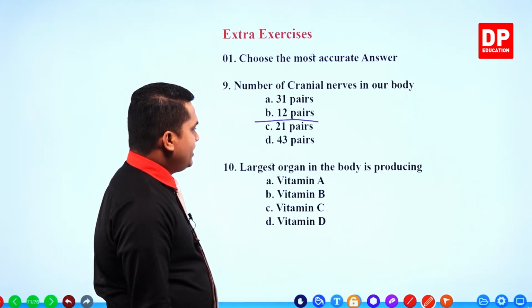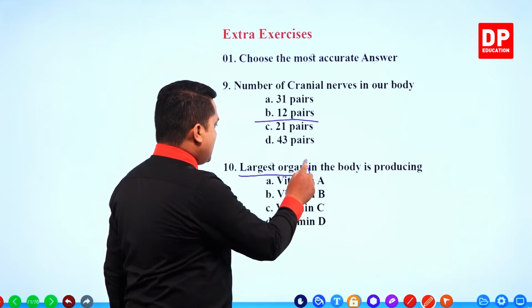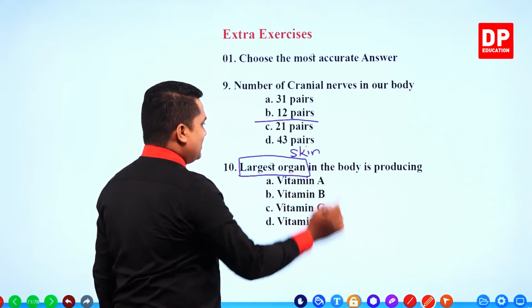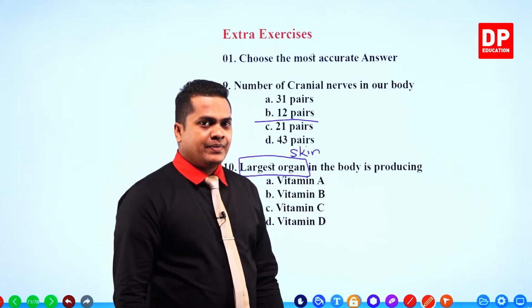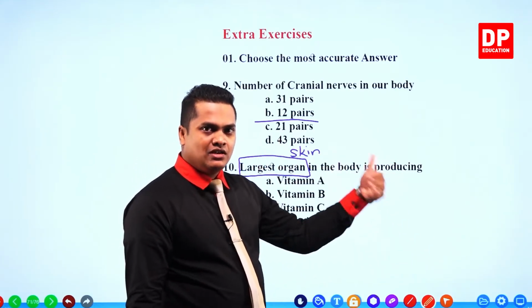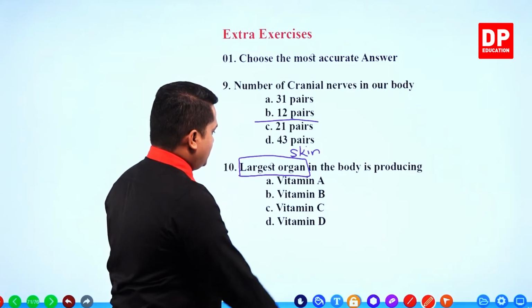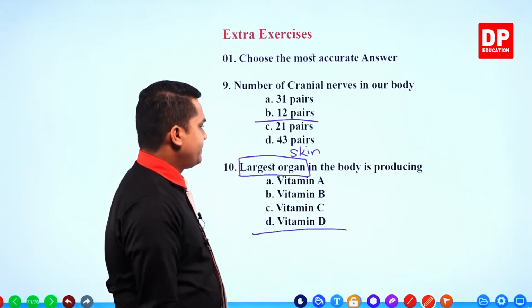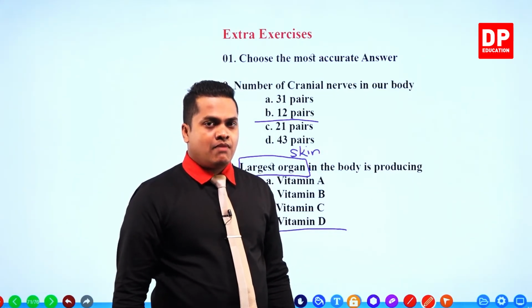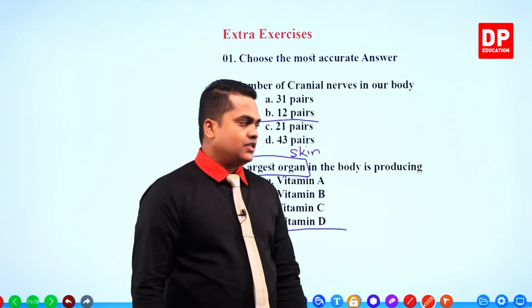The largest organ in the body is producing... So first of all, you need to know what is the largest organ in the body. The largest organ in the body is the skin. In the earlier question, we discussed that. So the skin in the body is producing what? Vitamin D with the presence of sunlight. So vitamin D should be the answer. Right? Vitamin D is produced by the skin with the presence of sunlight. Okay then.